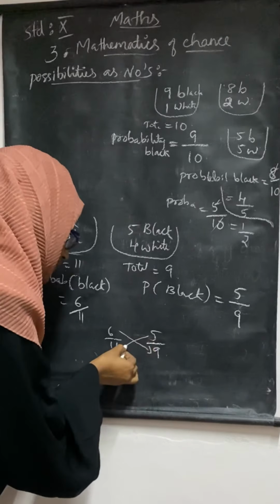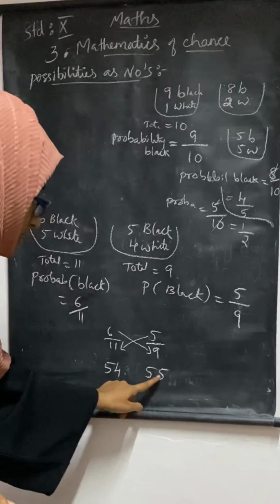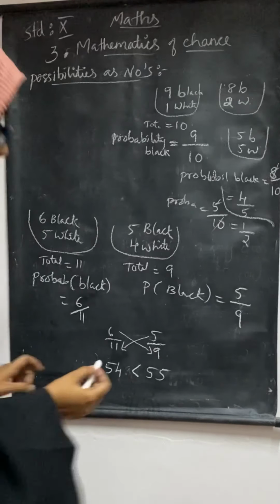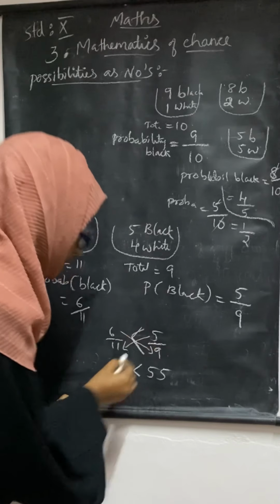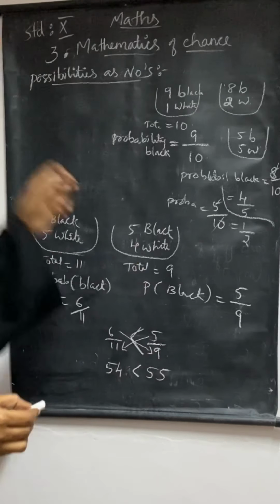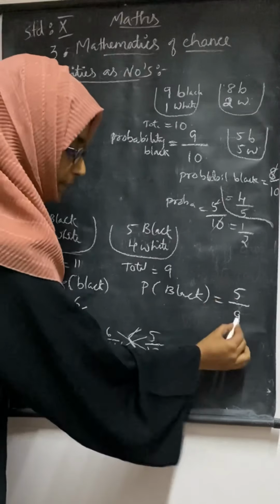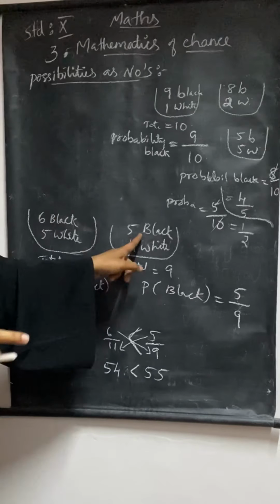Now 5 11s are how much? 5 11s are 55. So which is more, this or this? Which is larger? This one is the larger. So I have to go back and see this has more probability, means 5 by 9. The second box will have more probability. Of 6 by 11 and 5 by 9, 5 by 9 is having more probability for black.